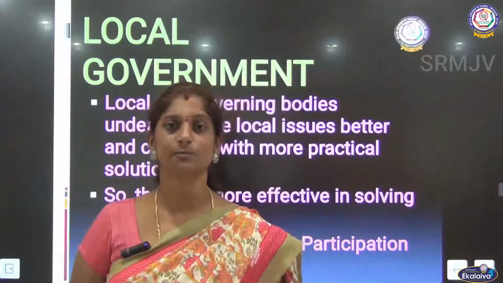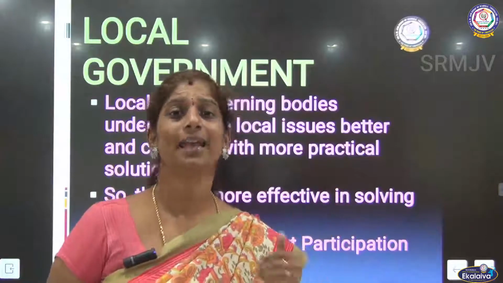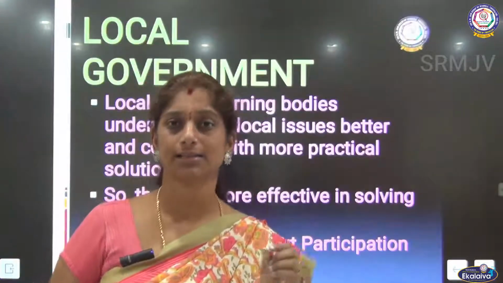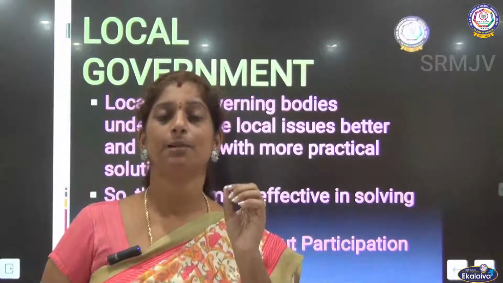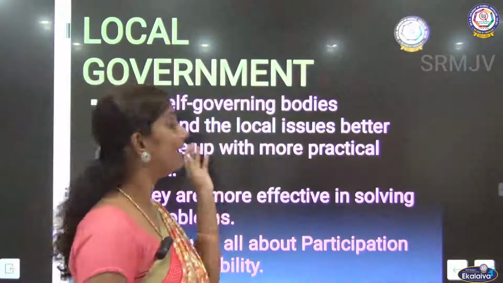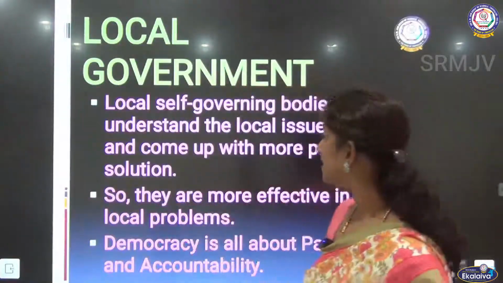Even though we explain, okay, it will be easy for the people who live in that area to solve the issue practically. Okay, so to give a practical solution, it would be possible only for the people who live in that particular locality, and that is why we need these local governing bodies.